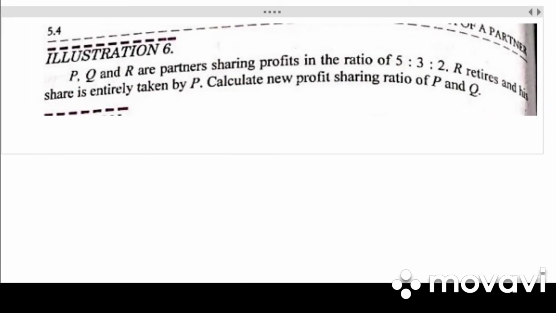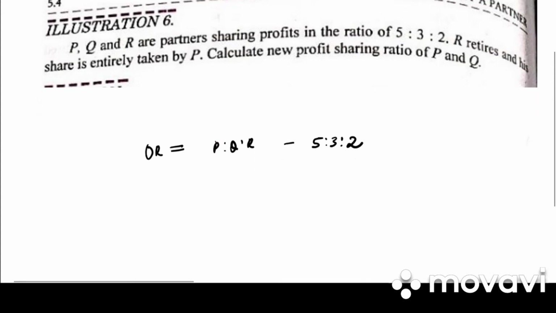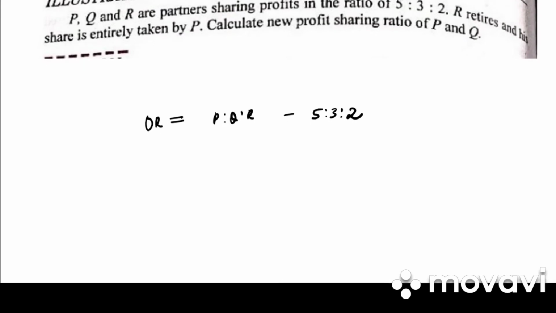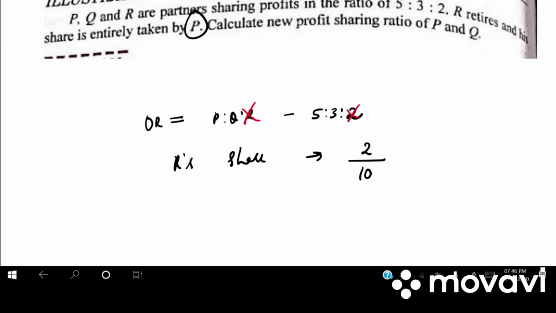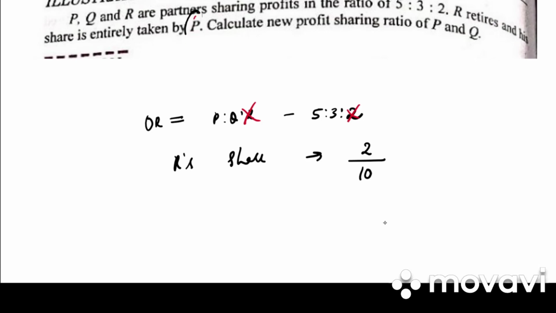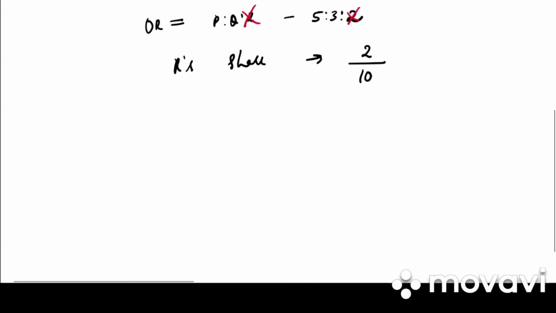Next, let's go on to illustration 6. P and Q are partners sharing profit in the ratio 5:3:2. So they have given us old ratio. P, Q, R, that is 5:3:2. R retires and his share is entirely taken by P. So R is retiring from the firm and जो R का share है, what is R's share? It is 2/10. It is entirely taken only by Mr. P. So calculate new profit sharing ratio.